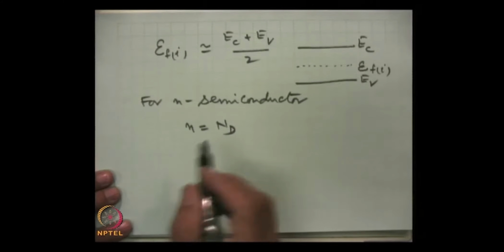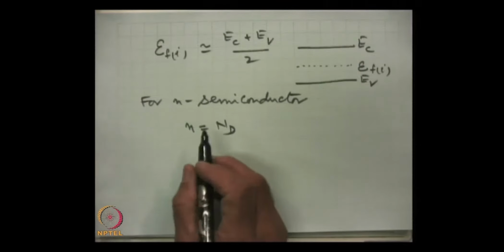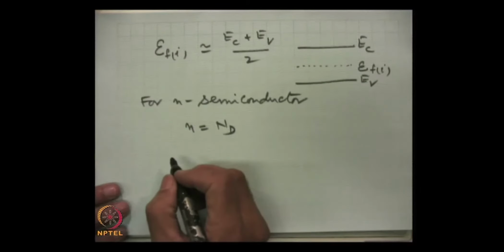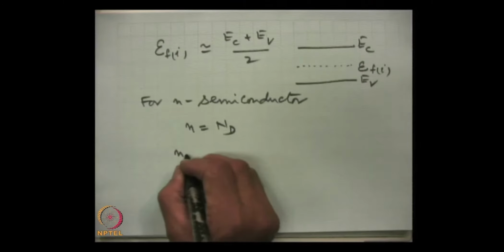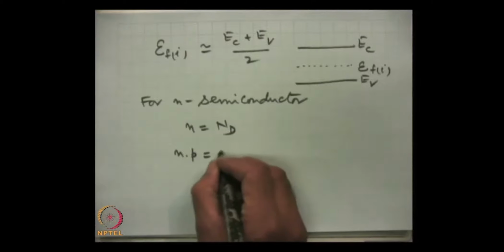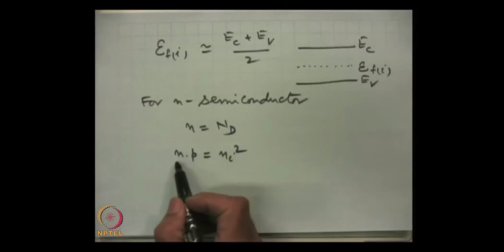And we can find out the hole concentration in N type material, and for that we use a very useful relation, n p is equal to n i square, where n is the electron concentration and p is the hole concentration in the same material. If we are talking of N type material, then these concentrations are in N material.